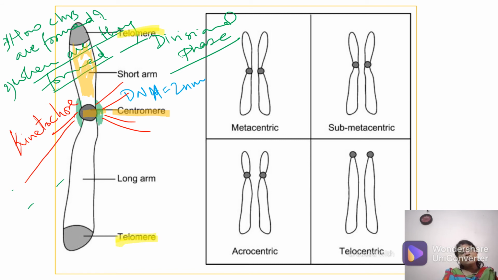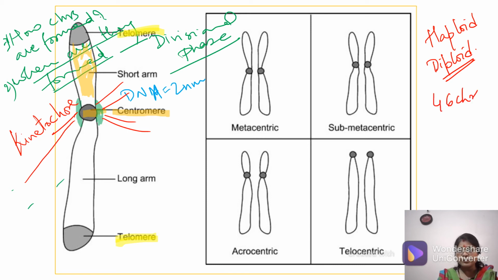Now I will talk about two terms, haploid and diploid. It's very necessary to understand these terms. You know that humans have 46 chromosomes.